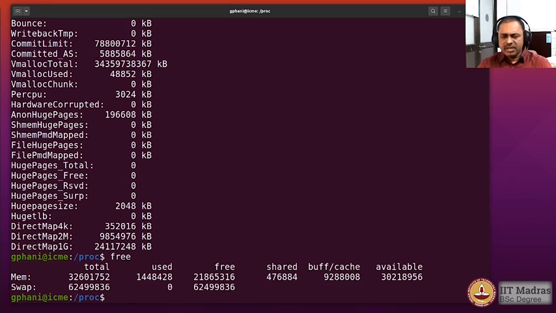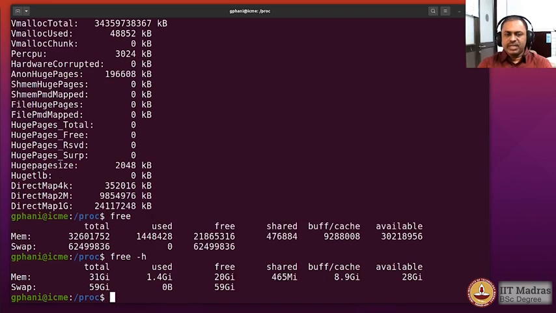So it is more readable. free -h will give you in a human readable form how much memory is available for more applications to be launched on this particular operating system.